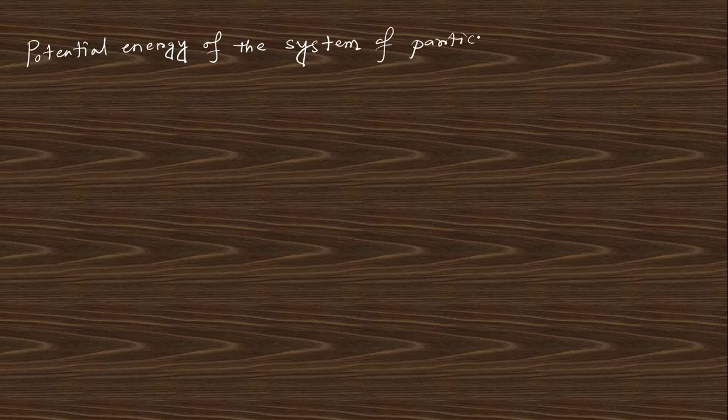okay, so if you want to know about the potential energy of this system of particles, this was actually kinetic energy, and for the potential energy of the system of particles, you can see that U equals summation Ui for external sources plus summation i and j, j not equal to i, Uij. This is for external and this is for internal.